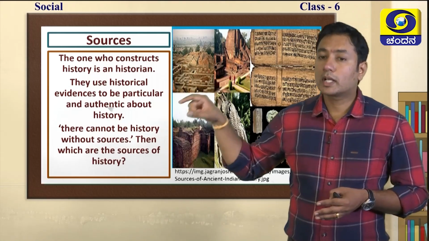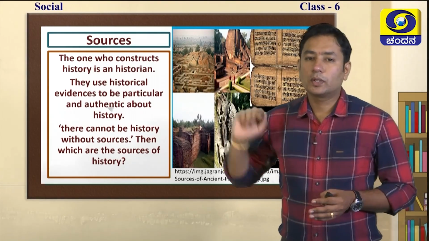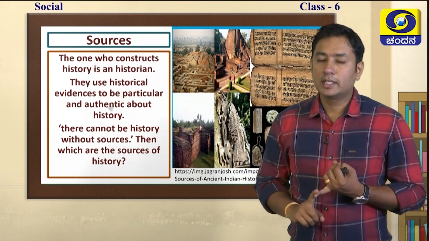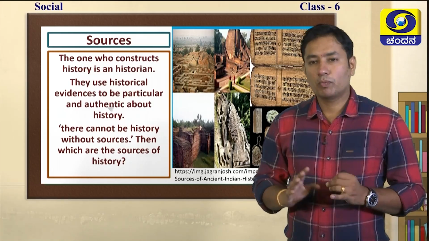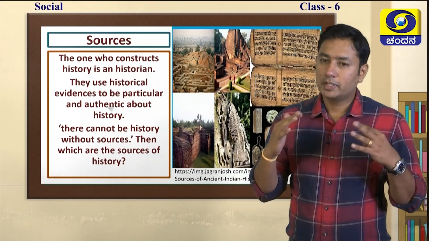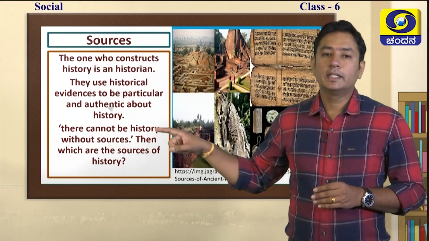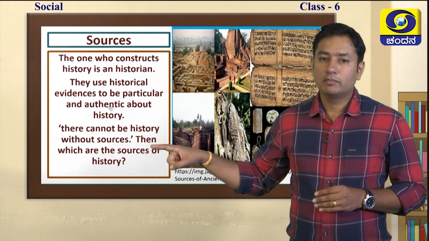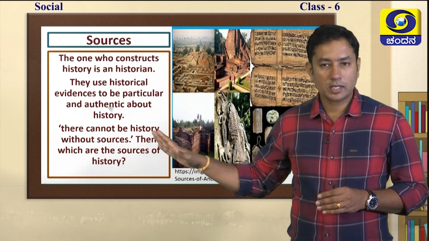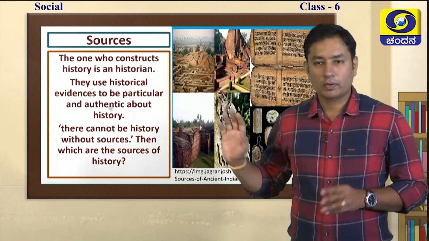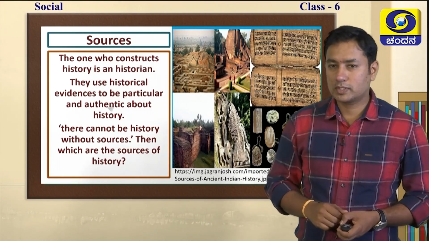The historian picks historical evidence from different parts of that place. That is sources. If sources are not there, history is not there. Do you understand the importance of sources now?